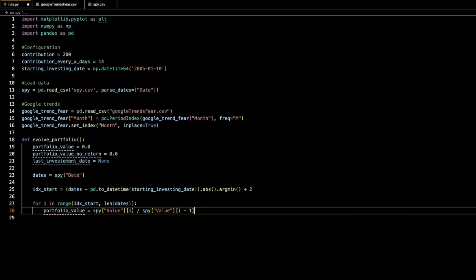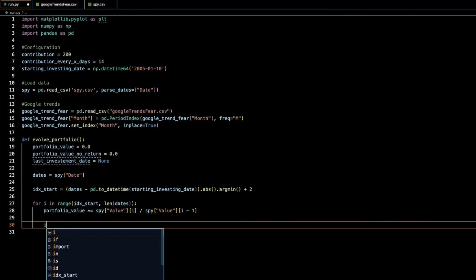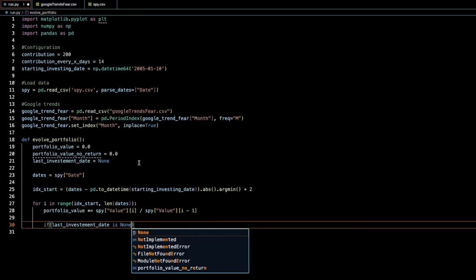But actually, we can make this a little bit simpler. Instead of writing multiply by the portfolio value, we can just put a multiplication here. Now, our portfolio value has evolved, but we also need to add to the portfolio. So we'll say if the last investment date is equal to none, because right now it will be none. So the first day that this runs, we'll put in $200.